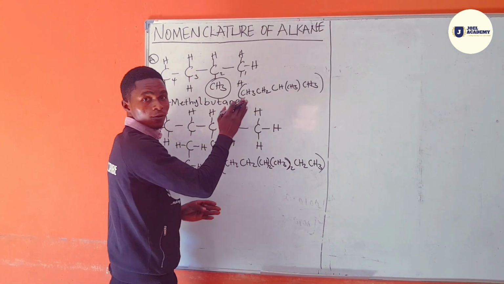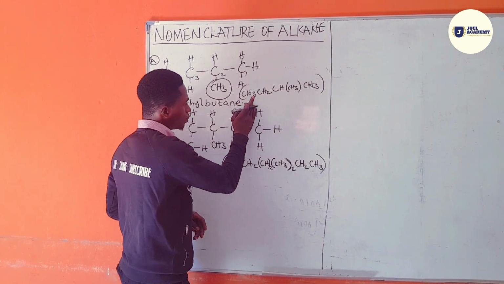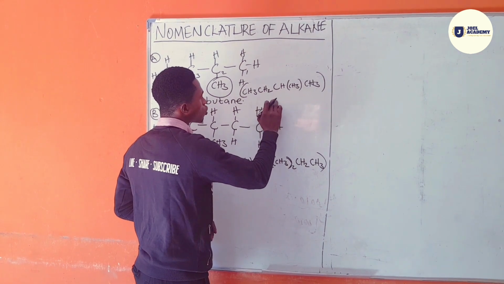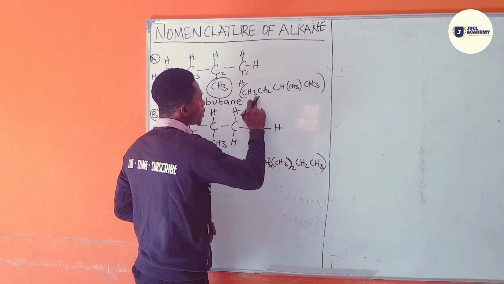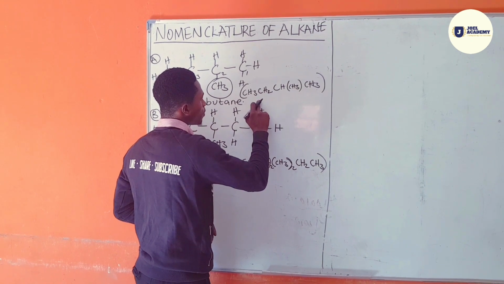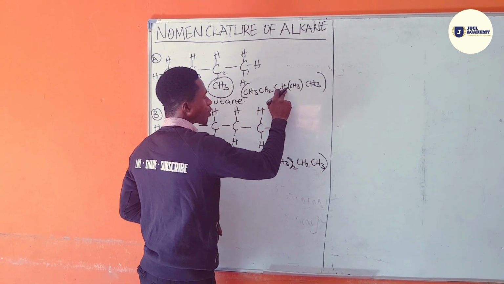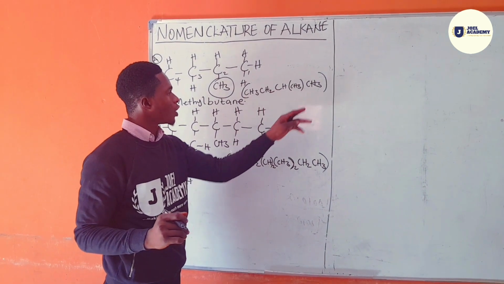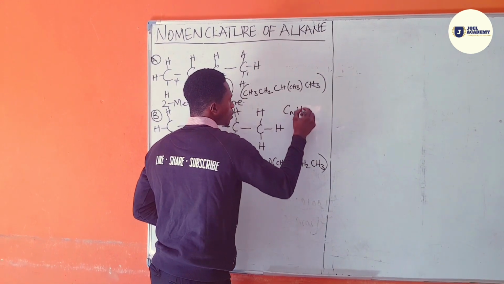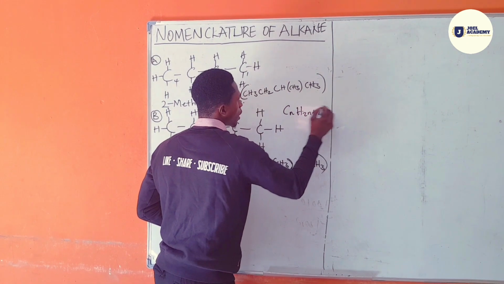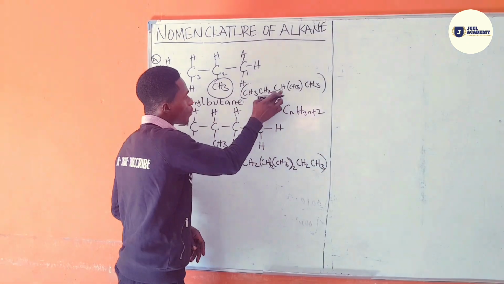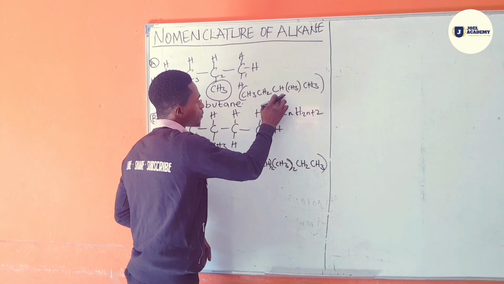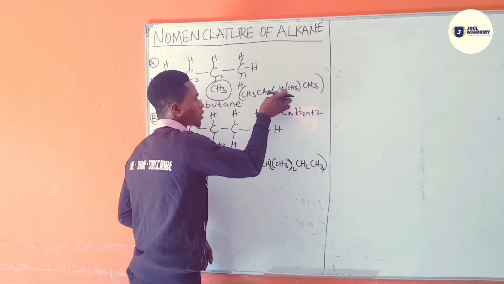And if you have it in this form also, what do you do? You look at where there is a branching or a kind of substituent in each of these carbon atoms. CH3, CH2, you know that there is no other branching here, but you have CH. The ideal number of hydrogens in a carbon straight chain should be CnH2n+2 for the alkane family. So you can see now that we have 1 hydrogen here. So we look for where there is that particular substituent. This is the substituent attached to it.